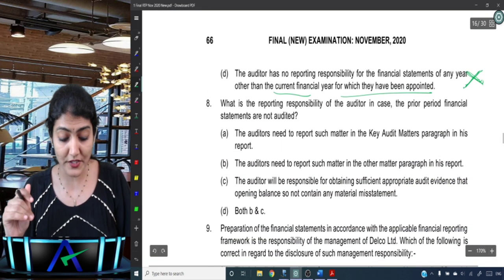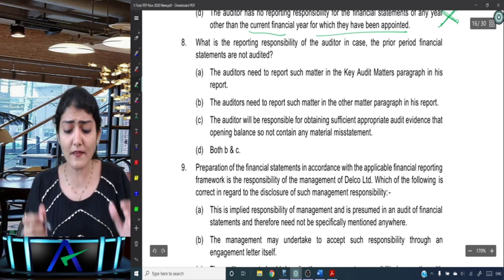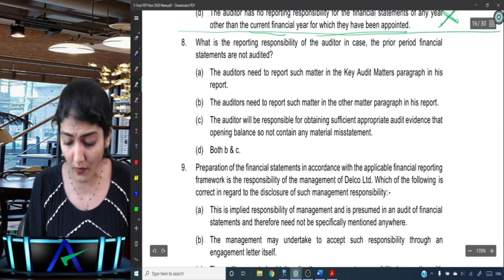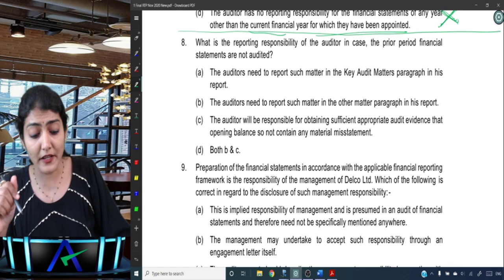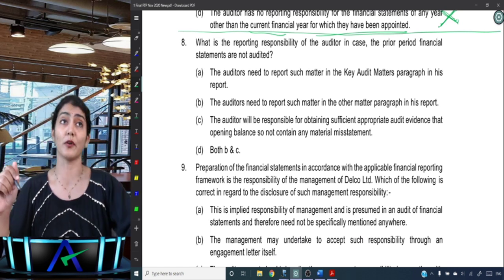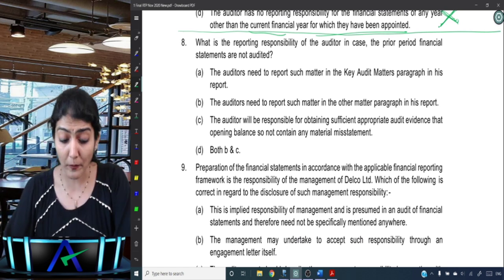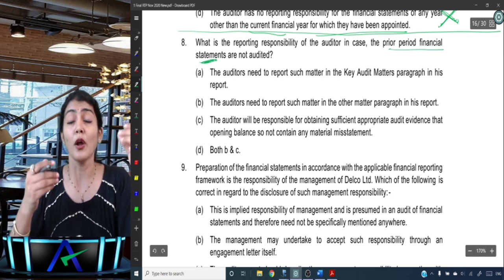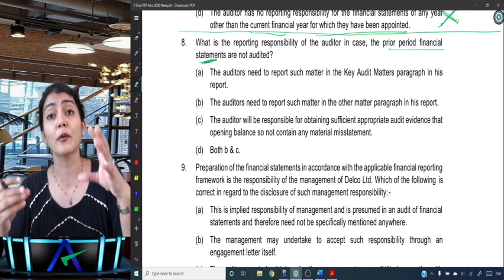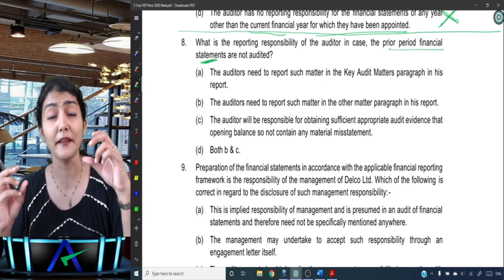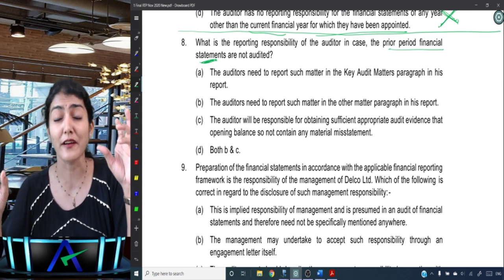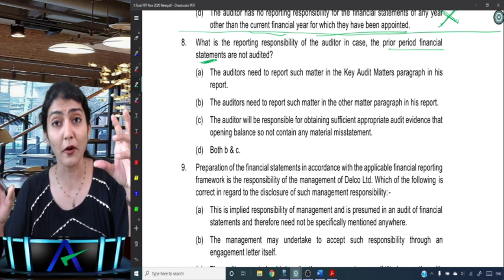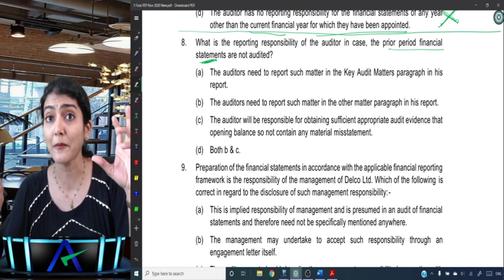Okay, coming to question number 8. What is the reporting responsibility of the auditor in case the prior period financial statements are not audited? Right, so there is always a possibility that prior period financial statements are not audited. What we need to do in our audit report in the other matter paragraph, we need to write that the prior period figures are unaudited.